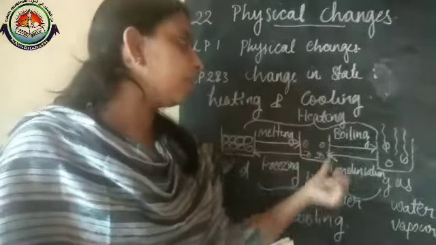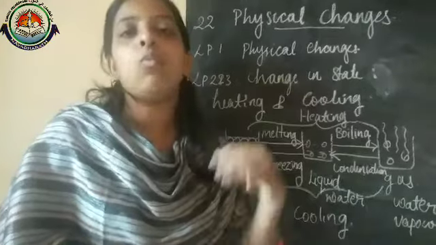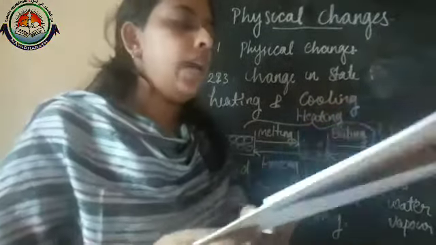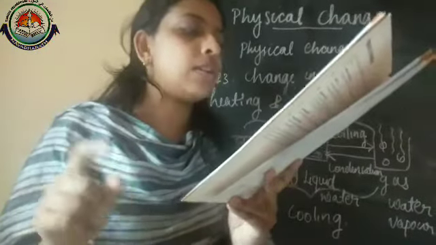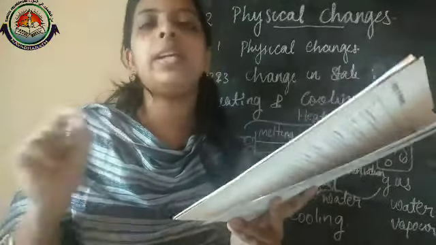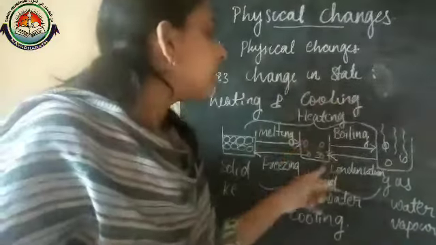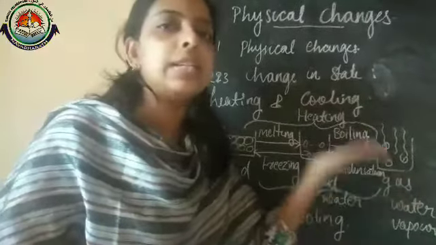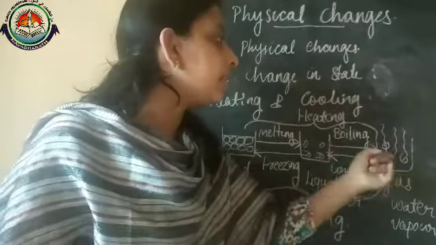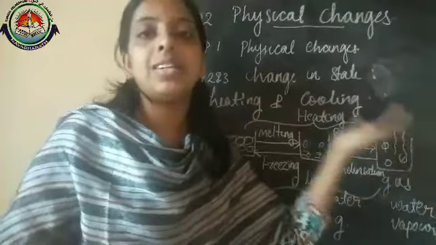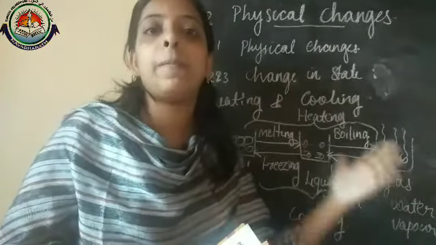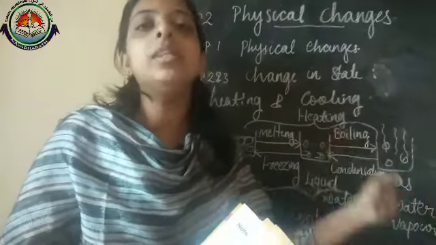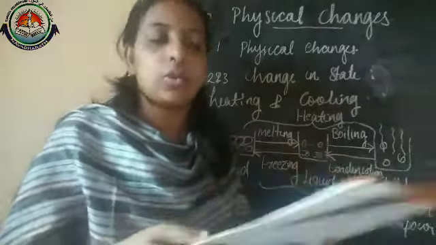While heating, the temperature of the water increases. As a result, water changes to water vapor by absorbing heat.